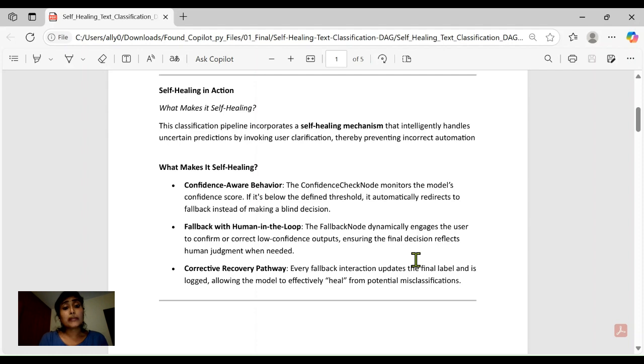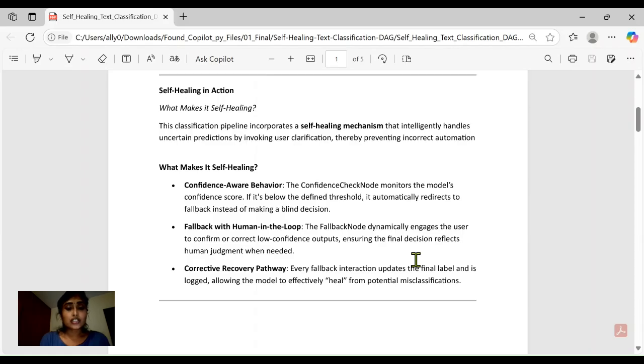So the question is, what makes it self-healing? This classification pipeline incorporates a self-healing mechanism that intelligently handles uncertain predictions by invoking user clarifications, thereby preventing incorrect automation.